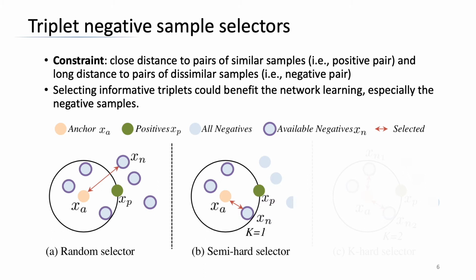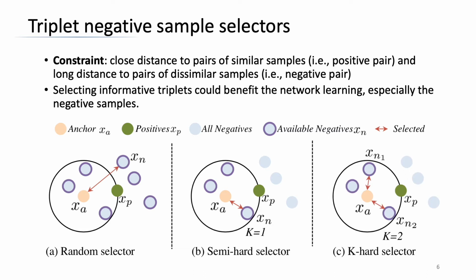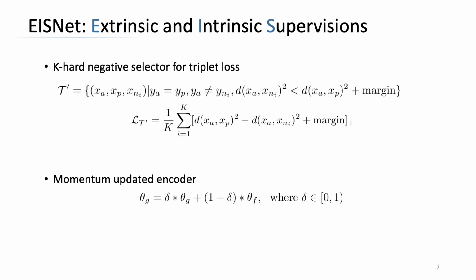The semi-hard selector is to select one informative negative sample, which does violate the triplet loss constraint. Well, we propose a novel k-hard negative online selector which extends the triplet with k negatives that violate the triplet constraint. We show an example in figure C when k equals 2. Our k-hard negative selector for triplet loss is to obey the constraint prior to selecting triplets.